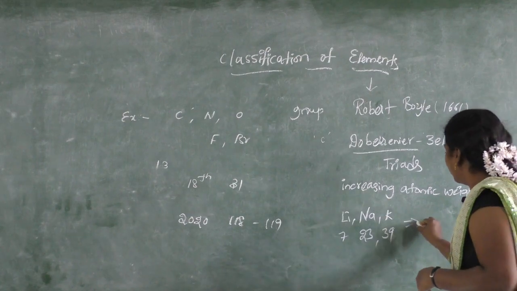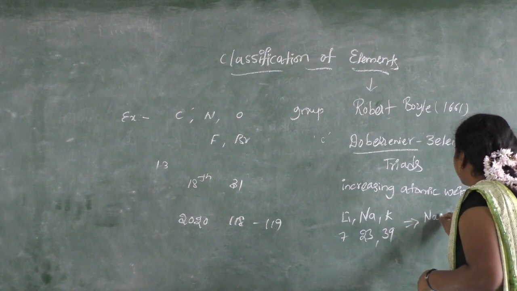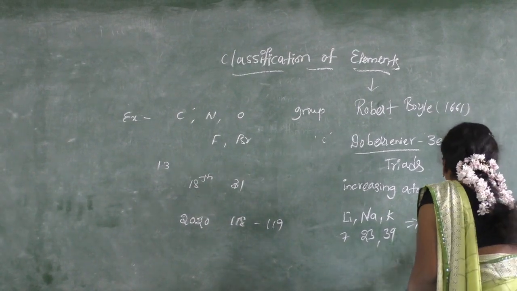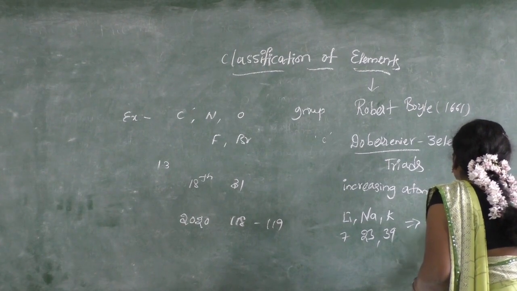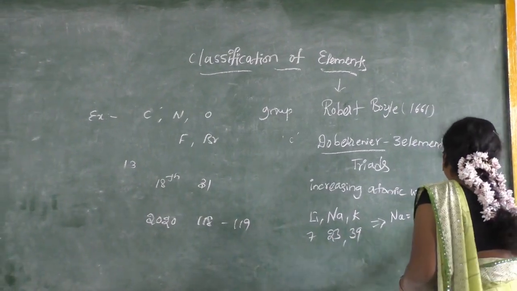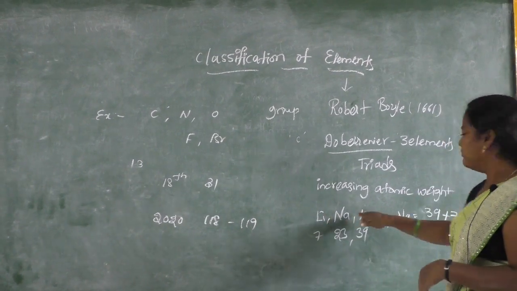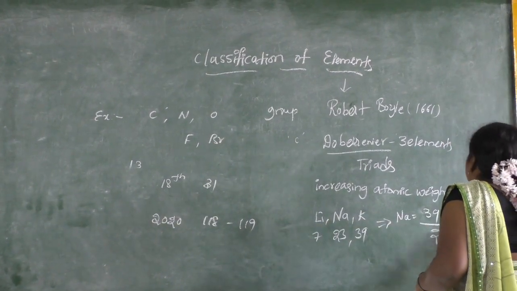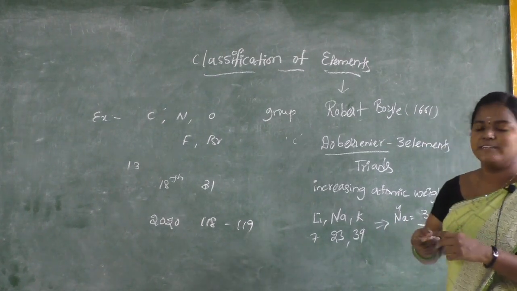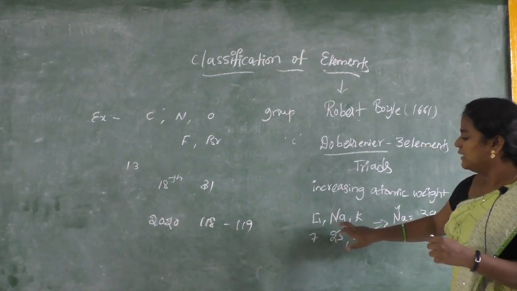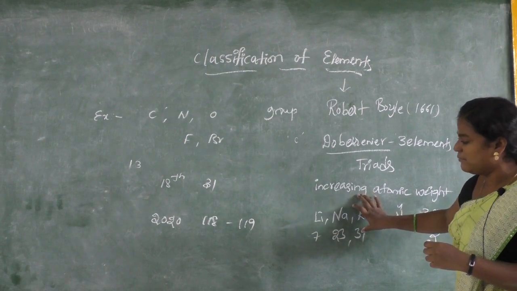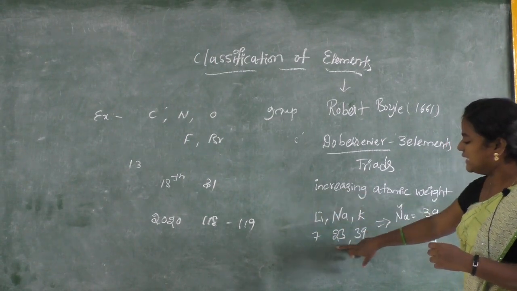For example, sodium is 23, right? The arithmetic mean of the lithium and potassium weights gives us 23, the sodium weight. We need to know that these three have similar properties, and their atomic weights are in an increasing pattern.